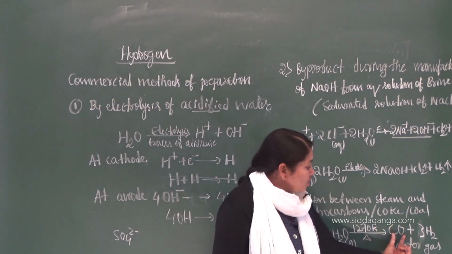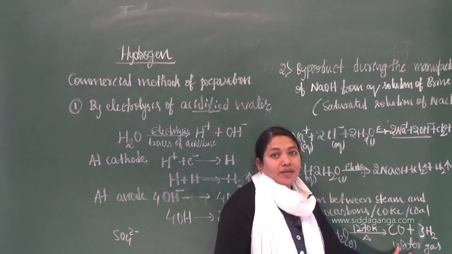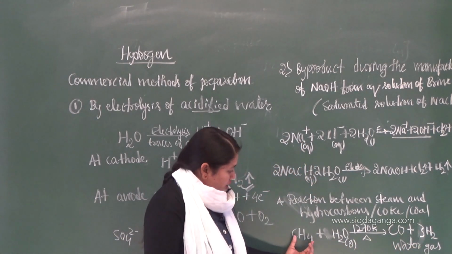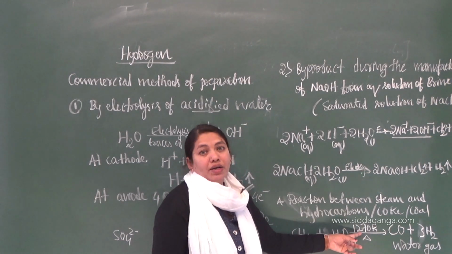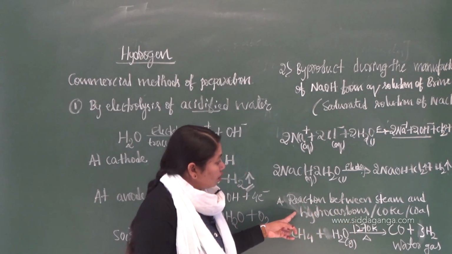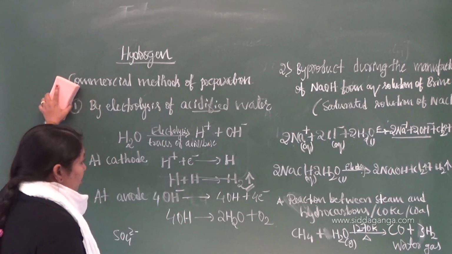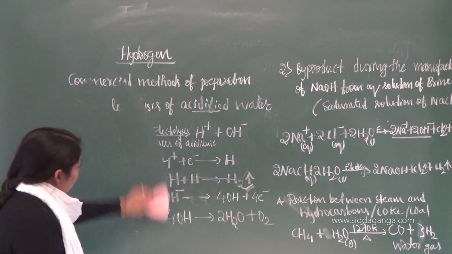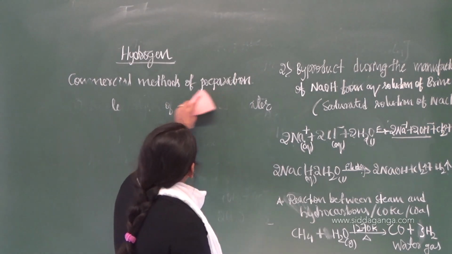So the mixture of carbon monoxide and dihydrogen is called water gas, which you get when hydrocarbons react with water at a very high temperature. That is a reaction. This is one more method by which you can prepare dihydrogen. Understood these reactions? Yes, you have to learn these reactions. They are very, very important.